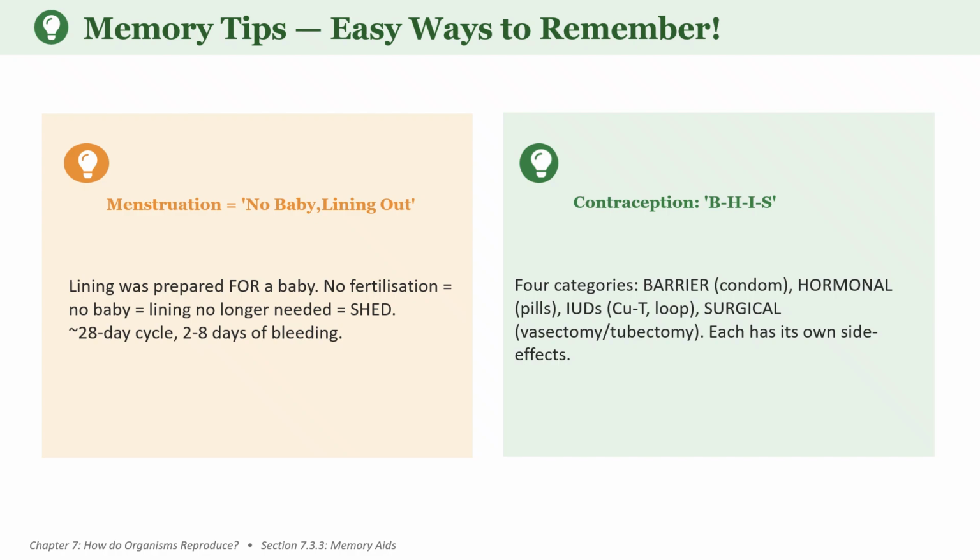Contraception has four categories. First is the barrier, for example the condom. Then hormonal, like pills you can use. Then IUDs, where you can use a copper T or loop. Then surgical, vasectomy or tubectomy, and each has its own side effects.